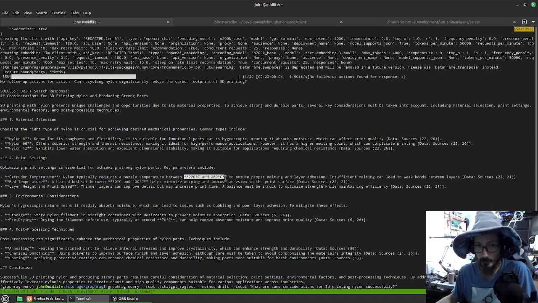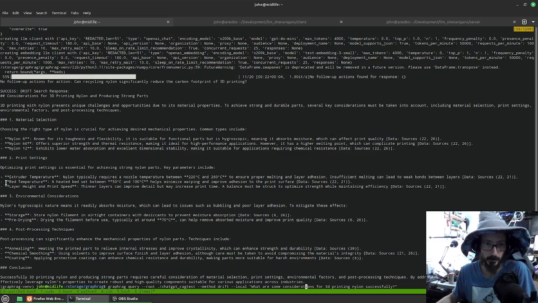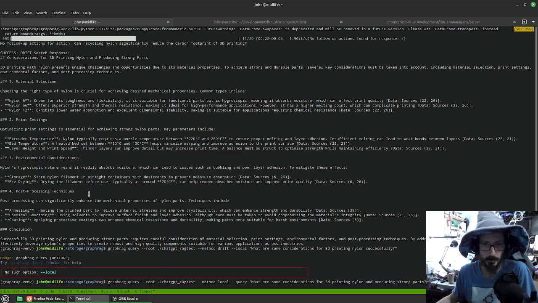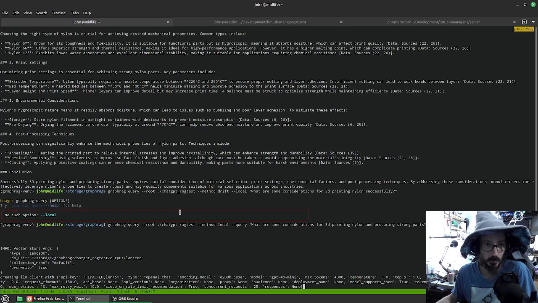It's suggesting a pretty decent starting point for nozzle temperature, bed temperature, and I wouldn't call this the most brilliant creative thinking of you need to watch your layer height, but yeah, you're right. Hygroscopic. We know nylon is hygroscopic, so it's definitely pulling accurate info out of those documents that I plugged in there.